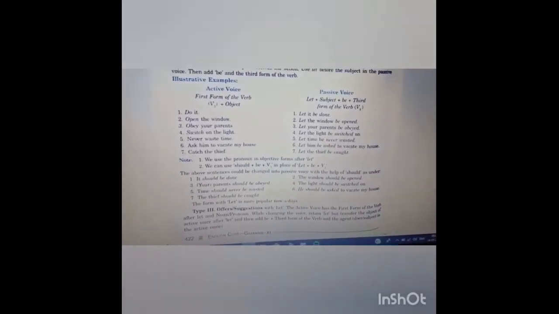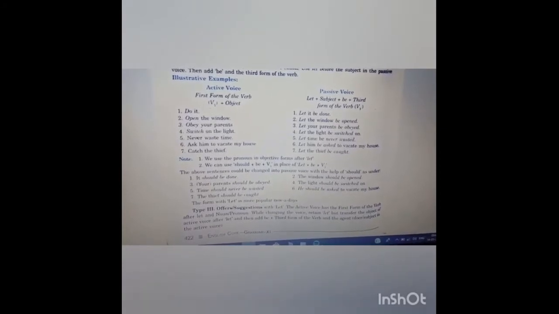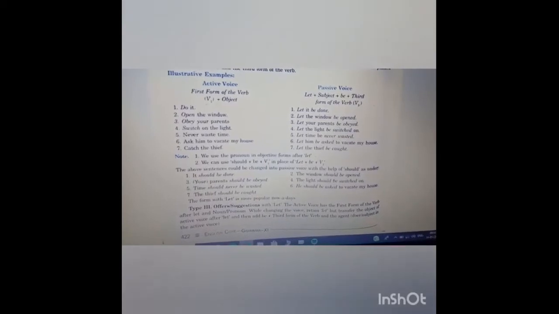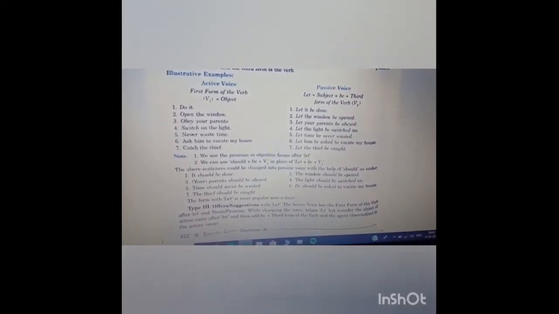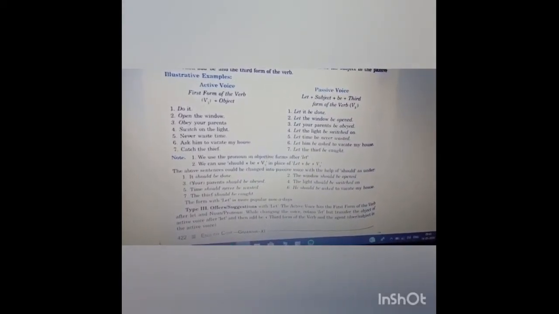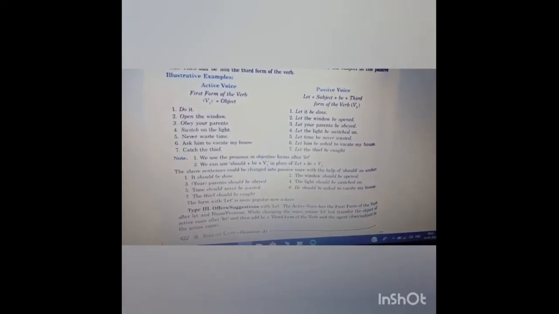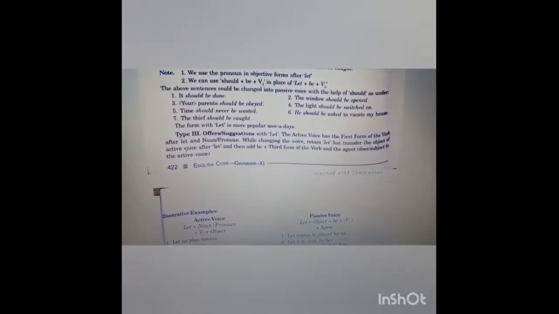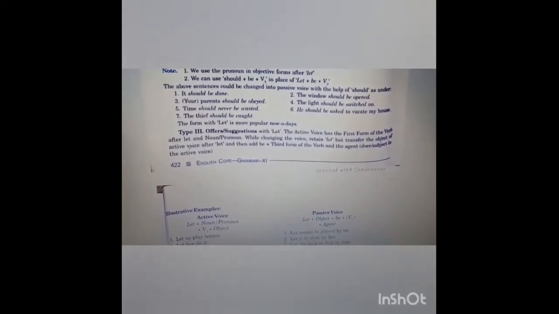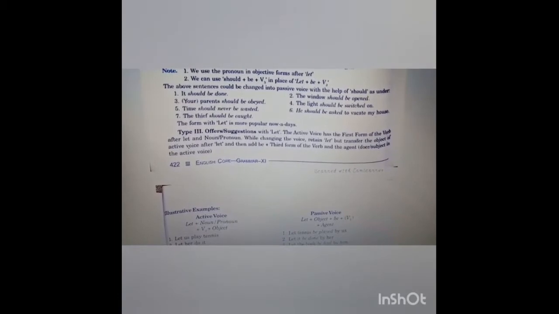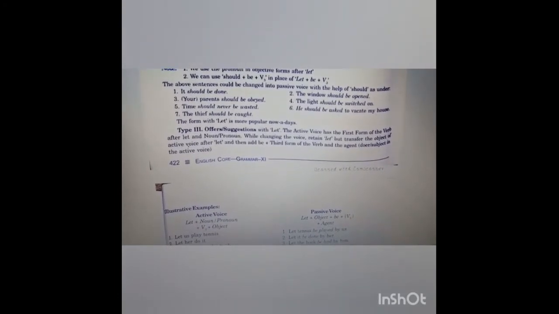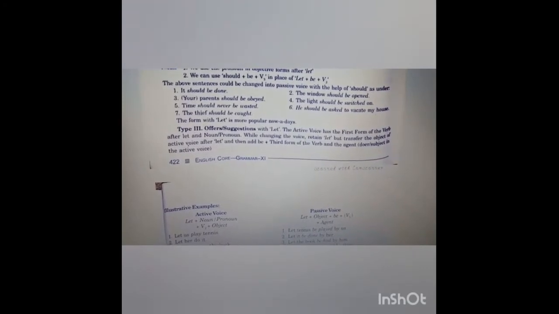Objective form. We can use should plus be plus verb's third form in place of let plus be plus third form. In the second point, it is saying that we can also use should plus be plus verb's third form instead of let plus be plus verb's third form. Here are the examples which show how we can use should. See, it should be done. The window should be opened. Your parents should be obeyed. The light should be switched on, etc.